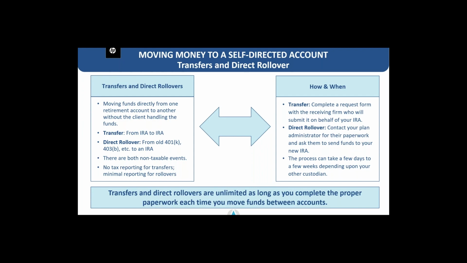However, a transfer is strictly from an IRA to an IRA, and it is not reportable. And a rollover is done from a 401k or into a 401k from any other type of plan. Both of these movements are non-taxable, and remember, there is no tax reporting done for transfers, and there is minimal reporting done on rollovers.